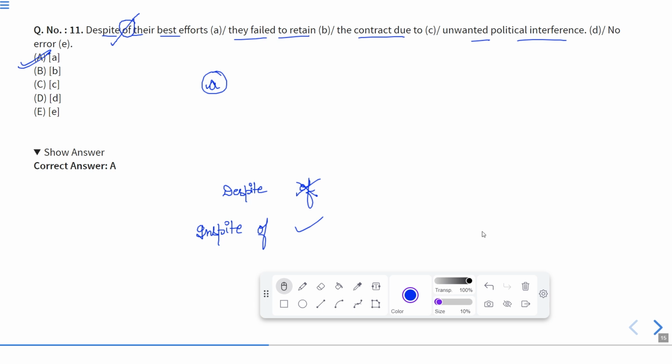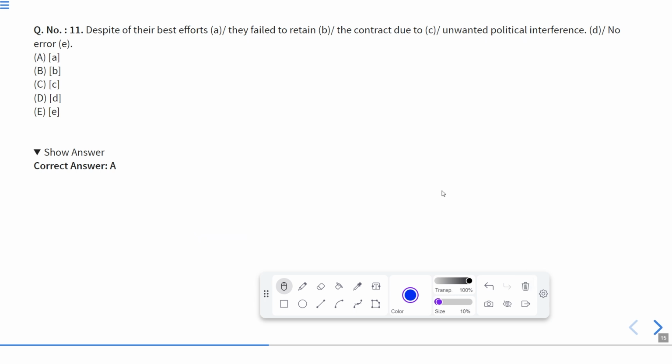We cannot use of with despite. So the correct sentence will be: despite their best efforts, they failed to retain the contract due to unwanted political interference. I hope you have understood the meaning of this sentence or the error in this. So we need not rectify this. We have to just mark which part contains the error, though we have already rectified it.